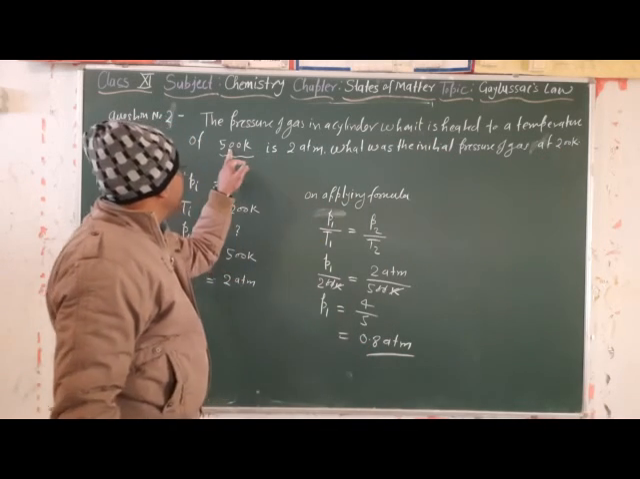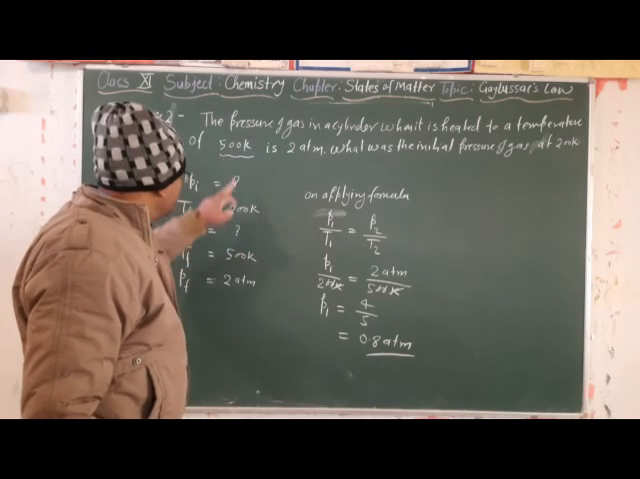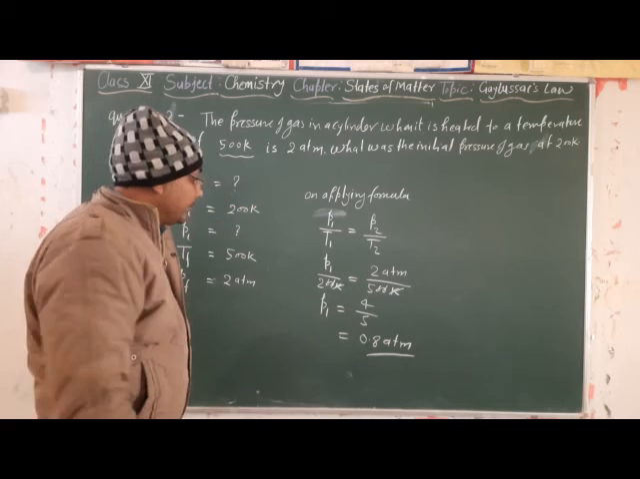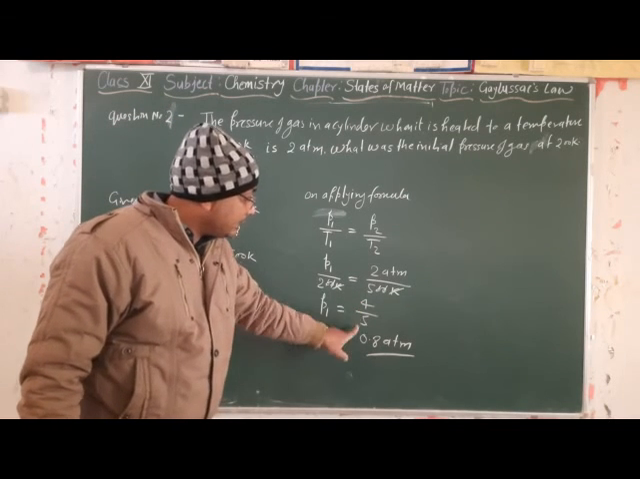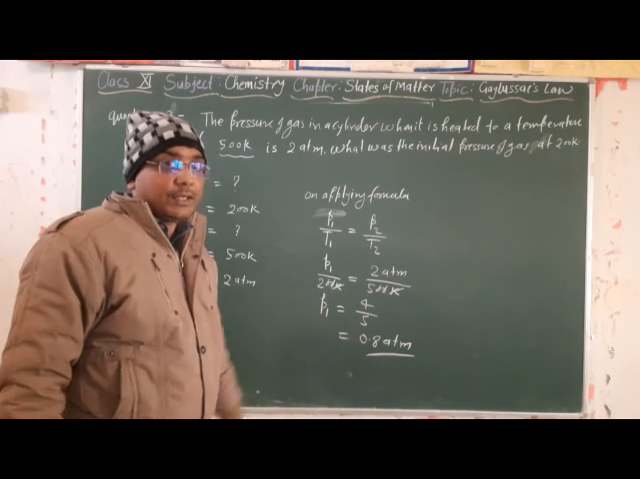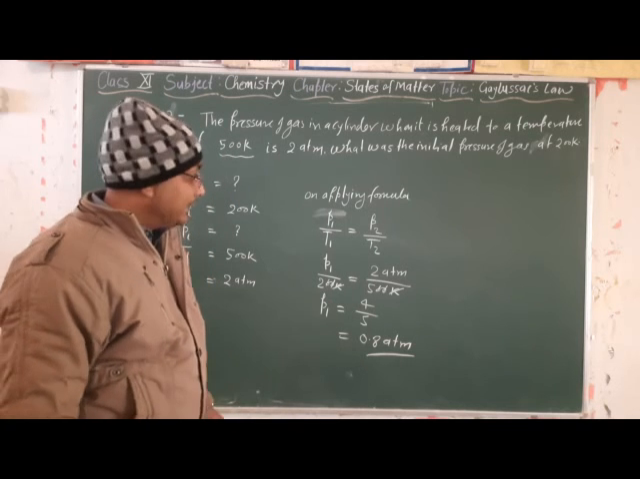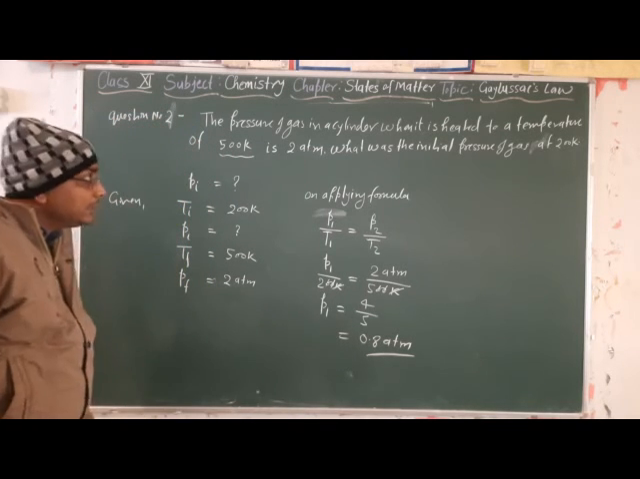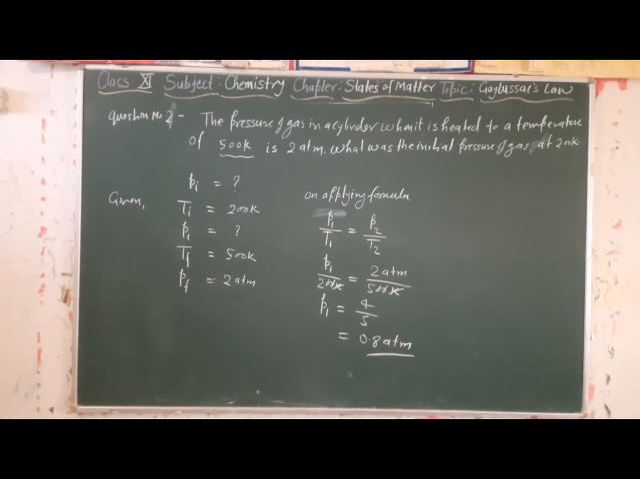At 500 Kelvin the pressure became 2 atm. 2 atm means from the initial pressure, the final pressure became 4 by 5 times, so the pressure decreases 4 by 5 times. Is it clear? So note it down.